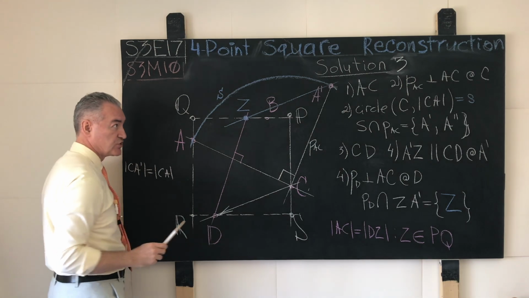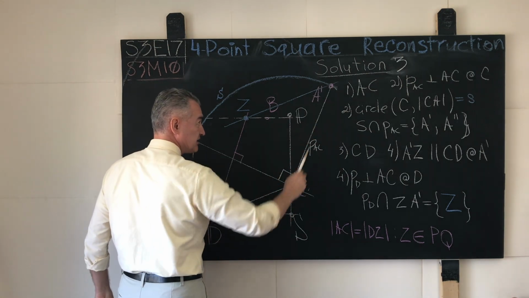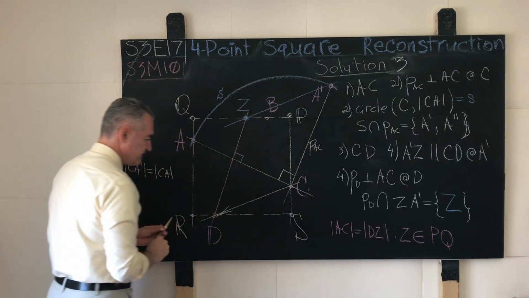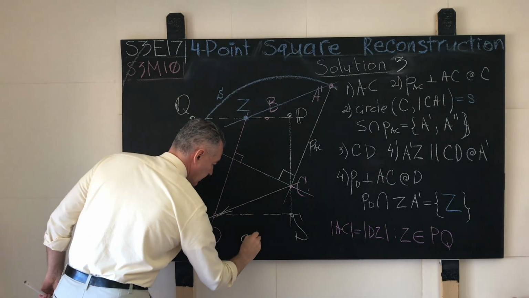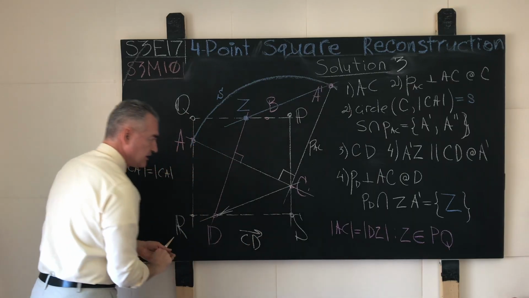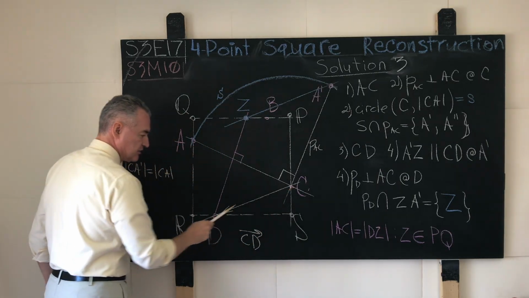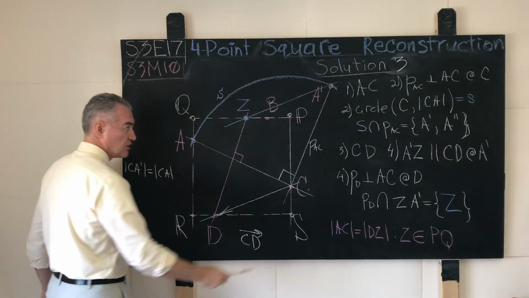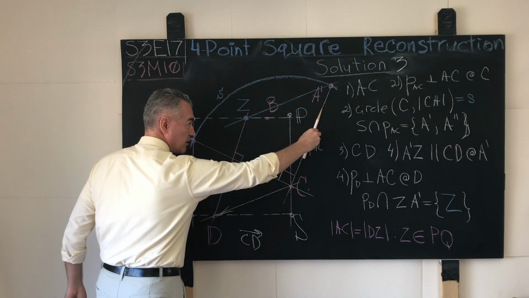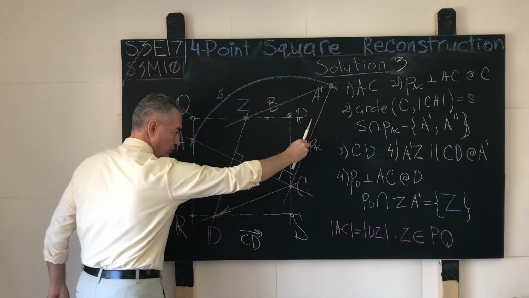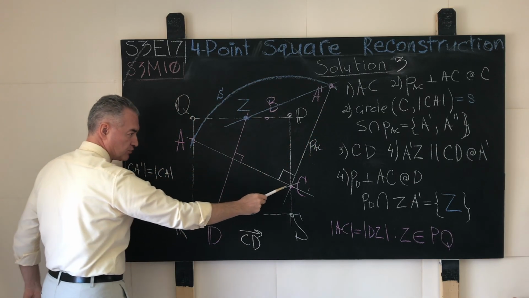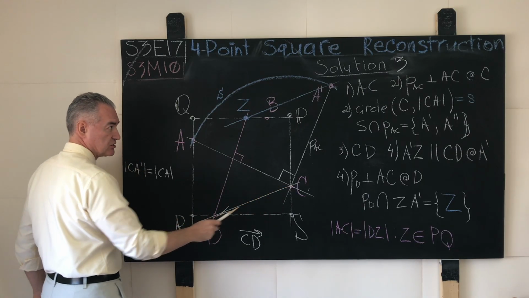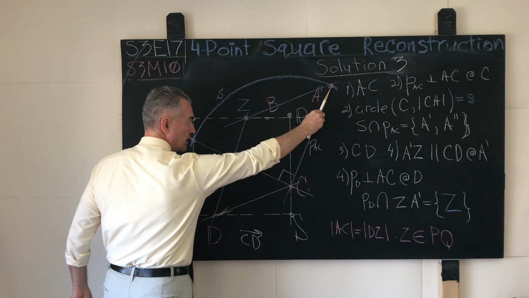And now what do we do? We translate the line segment CA prime, this line segment over here, along the vector CD. C is given, D is given. The vector can be constructed, so the line segment CA prime is translated along the vector, or in other words, we put the point C into the point D under this parallel translation. And what happens to the point A prime? Think on your feet.